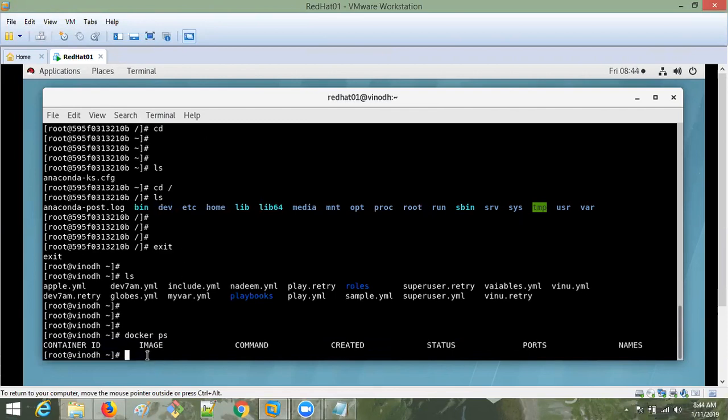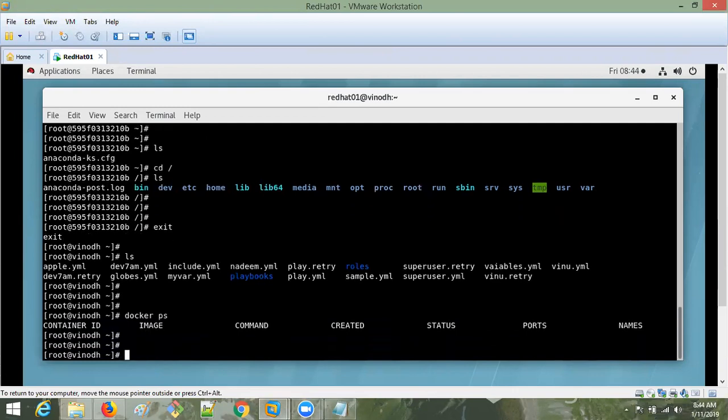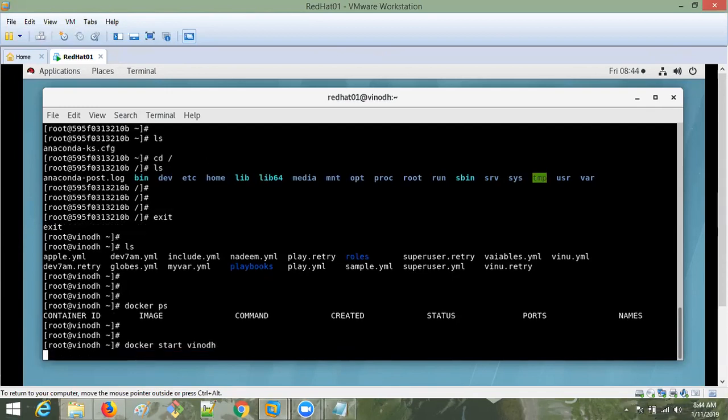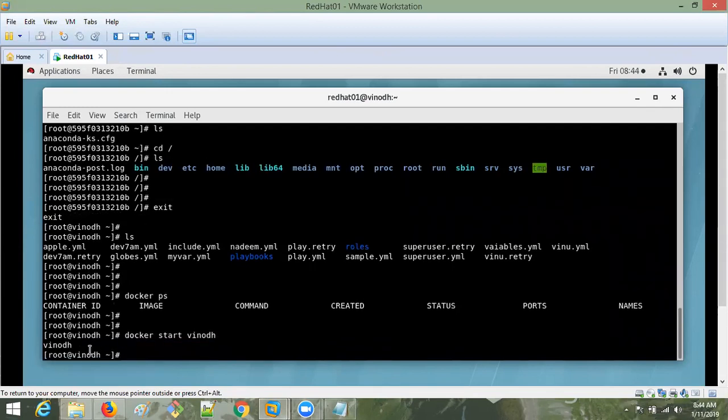Now if you want to start the same container, you can start it. How? docker start, the name of the container. I gave a name, right? So I can use that name. If you don't give a name to your container, then you have to use the container ID. So go with the name only all the time. This is a best practice. So docker start Vinod, the container name. Now it is started.